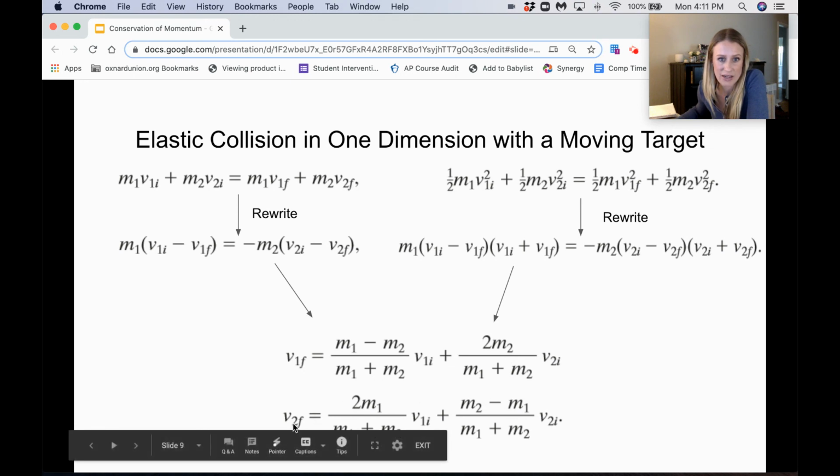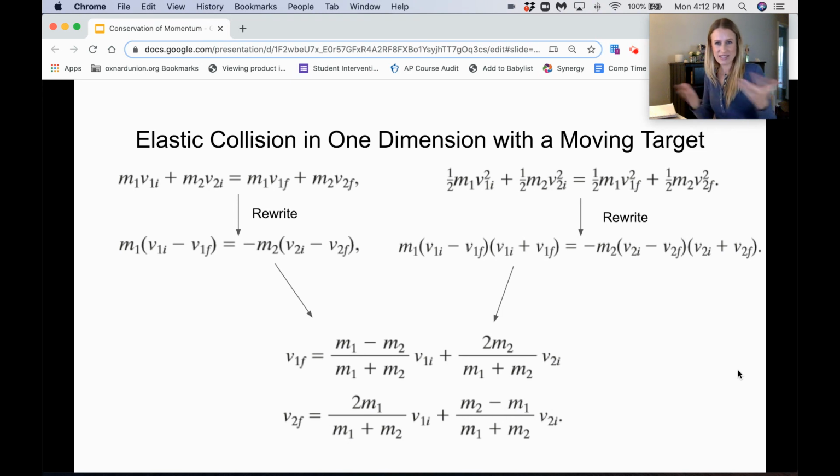Same thing down here, I can see that I have a final velocity of mass 2, an initial velocity of mass 1, and an initial velocity of mass 2. So in this equation down here, I am not given a final velocity of mass 1. Because of that, I can use this equation when I'm not given that information and I don't want to find that information. Okay, so that's the only time that these equations are very helpful. My last example will be using equations like this to show you why they are helpful.